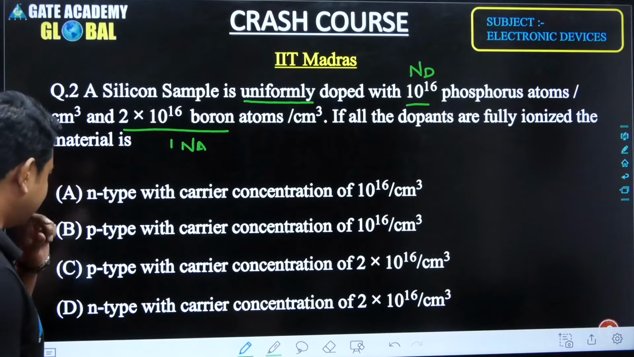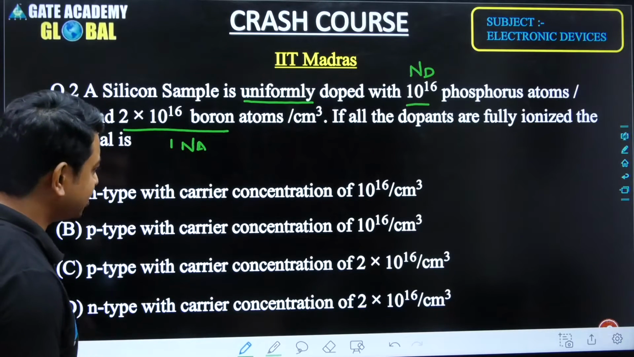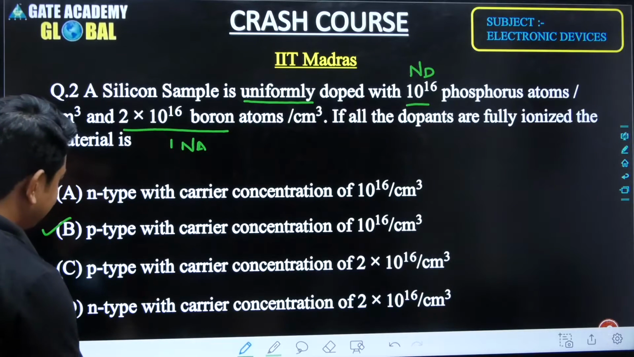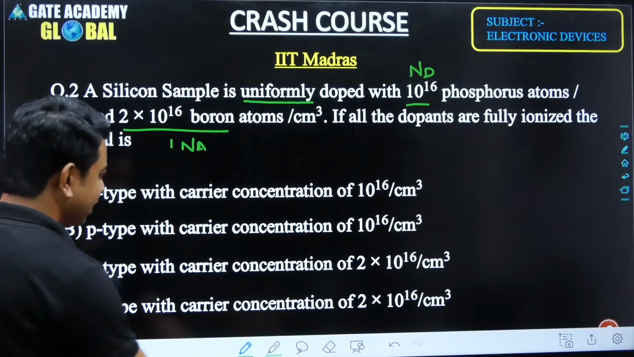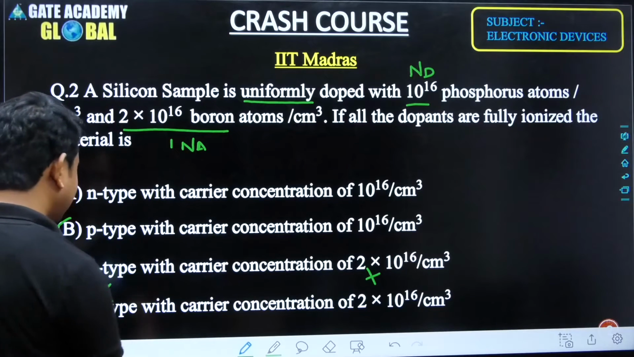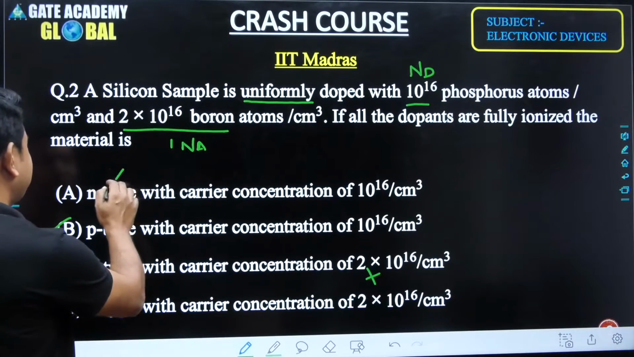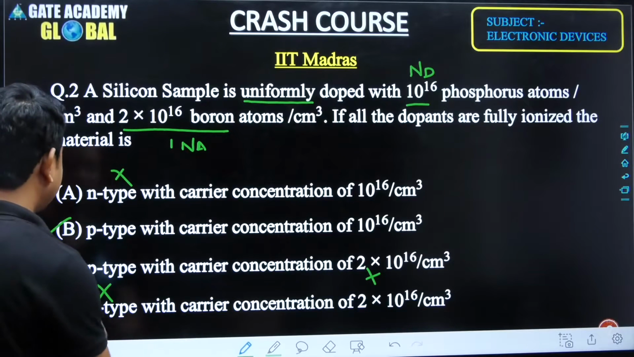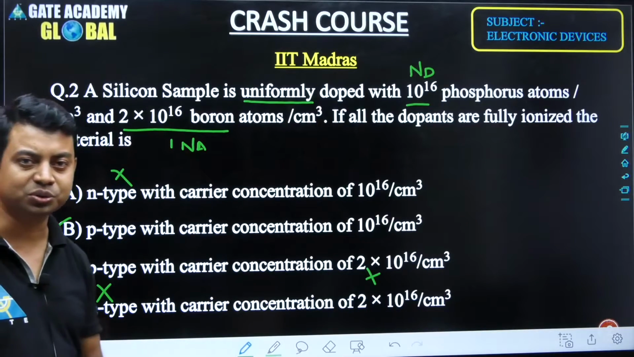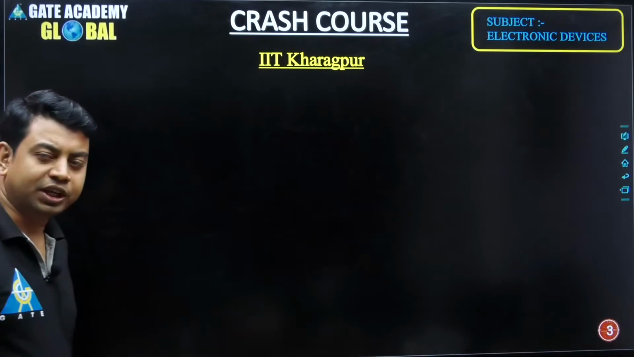So from this we have to answer. A p-type carrier concentration of 10 to the power 16 is present in B, and C is also p-type, but here this is wrong, because it is n-type. So the correct answer for this question is only B, and we are going to take the next question after this one.